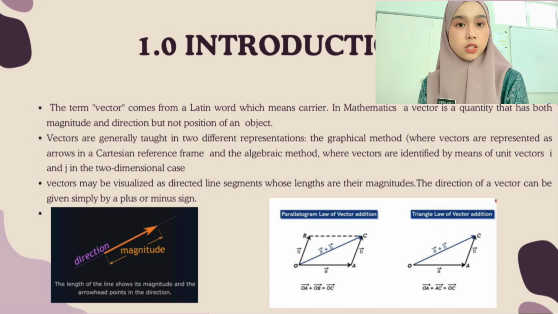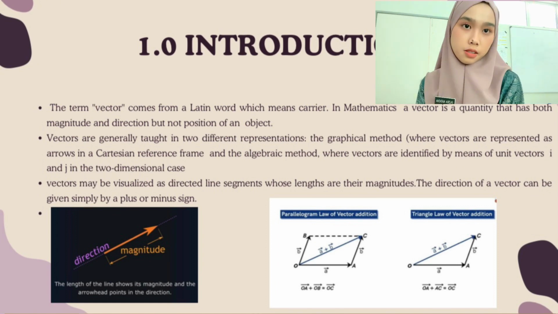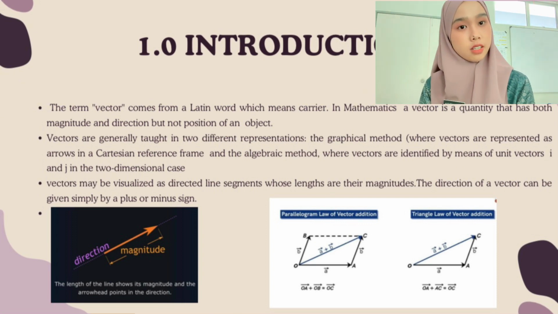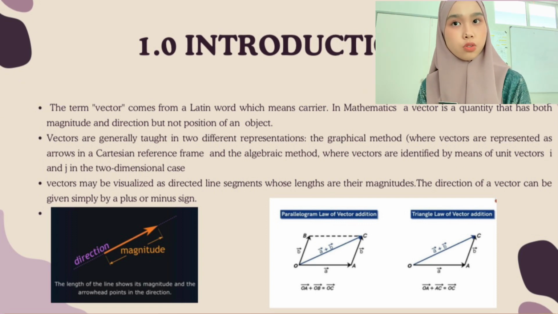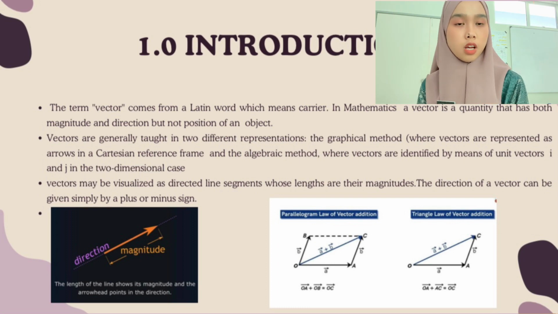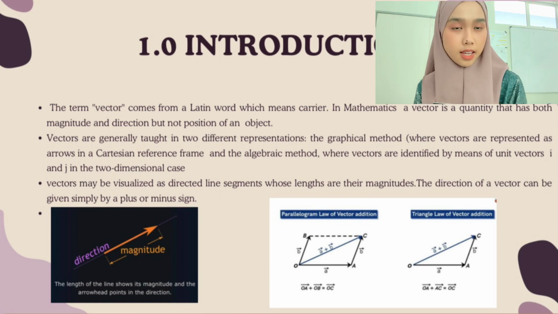So the first one is 1.0, the introduction. The term vector comes from a Latin word which means carrier. In mathematics, a vector is a quantity that has both magnitude and direction, but not position of an object. Vectors are generally taught in two different representations. The first one is the graphical method, where vectors are represented as arrows in a Cartesian reference frame, and the second one is the algebraic method, where vectors are identified by means of unit vectors i and j.